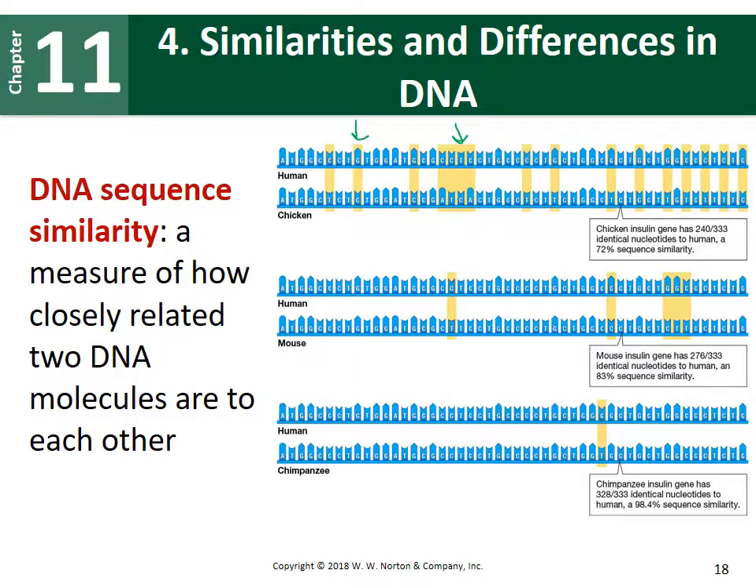Humans and mouse are about 83% similar to each other. If we compare humans with chimpanzees, we see one highlighted difference in this example. And when they look at the whole human genome versus the whole chimpanzee genome, so all of the DNA, we have about a 98.5% similarity. So we're very, very closely related to each other based on the DNA sequence similarities.